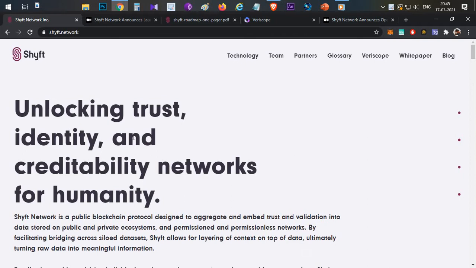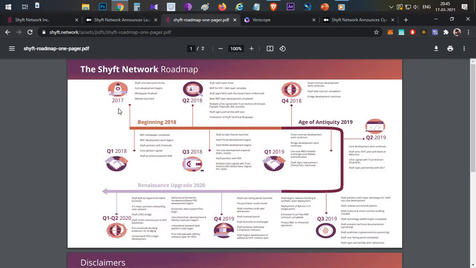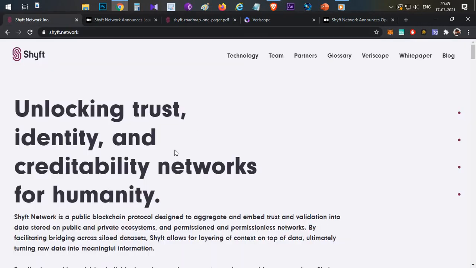Coming to Shyft Network's roadmap, it started its roadmap in 2017, and it's almost 2021, so it's almost 3 years since this project began, and now they are going to launch their token, the Shyft token. Just like any other Fractal ID service provider, here also users will be able to upload their KYC documents and use those same documents in future whenever they are participating in any other token sales or private sales.